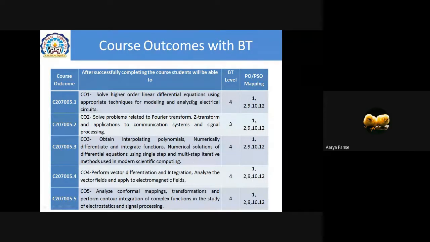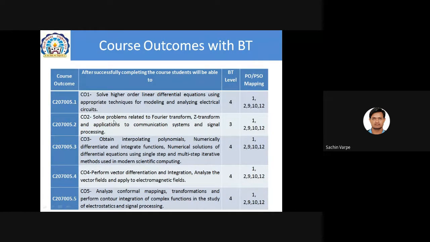Yes, sir. These are the course outcomes for Engineering Mathematics 3. After successfully completing the course, students will be able to do these 5 COs we are having. These 5 COs are based on the 6 units. The first CO, on the first unit, is that we'll be able to solve higher order linear differential equations using appropriate techniques, and for modeling and analyzing electrical circuits. From the second unit, we are going to have the second CO,